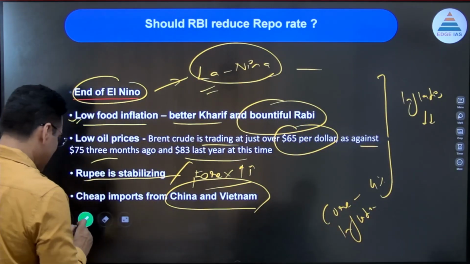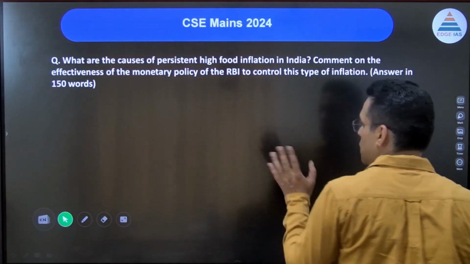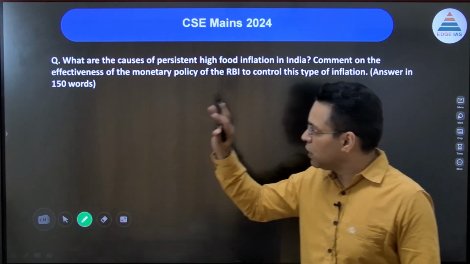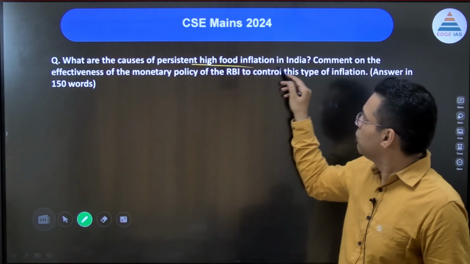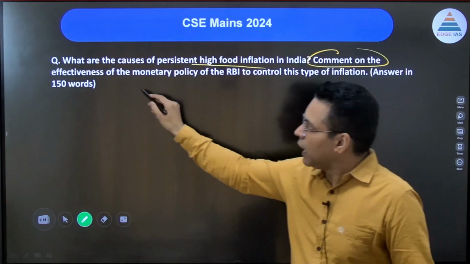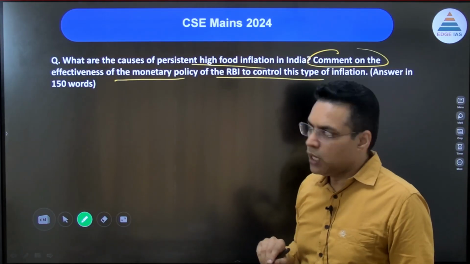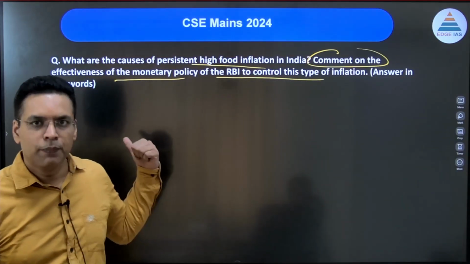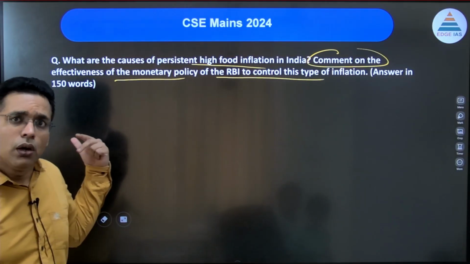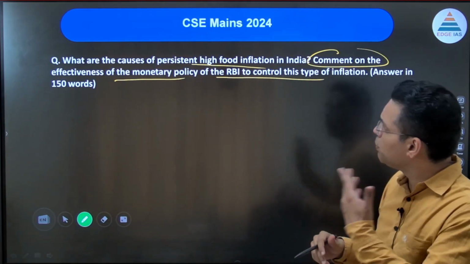So ये debate last year चली थी, and when you try to look from UPSC's perspective, UPSC जो question पूछता है, now if you see the last 2 years of inflation trends, economy's question यहीं से आएंगे. What are the causes of high food inflation in India? Comment on the effectiveness of monetary policy of the RBI to control this type of inflation. Now, what is the causes? We already know. Ukraine-Russia war, we just discussed. El Nino, winter rain, all these has led to a situation where average the food prices went up.